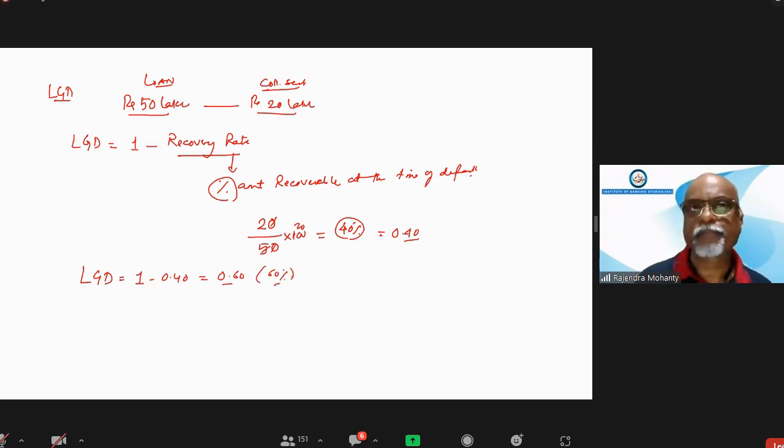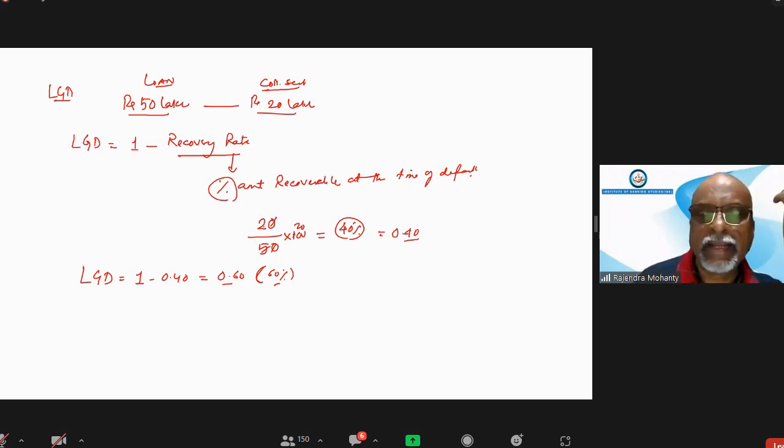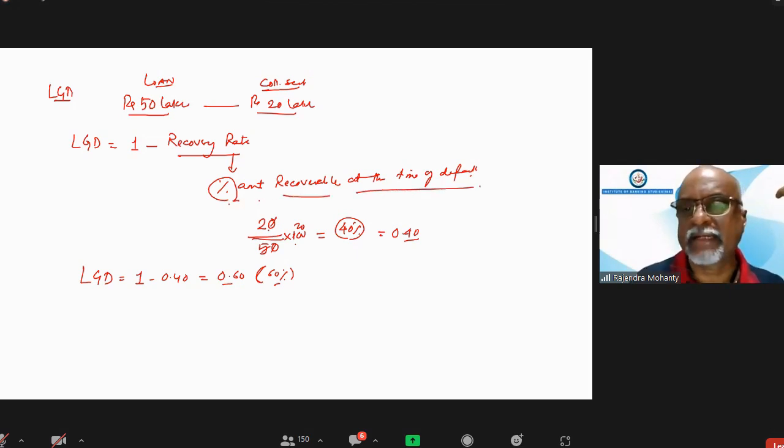Sir, how is the recovery rate calculated? Recovery percentage is the amount recovered at the time of default. The collateral security. Here I have written this 20 lakh is the collateral security divided by loan amount into 100. Here I have written percentage amount recoverable at the time of default from the loan.